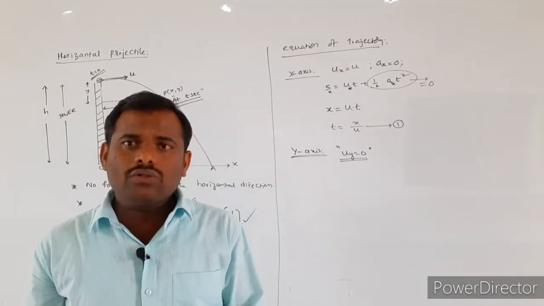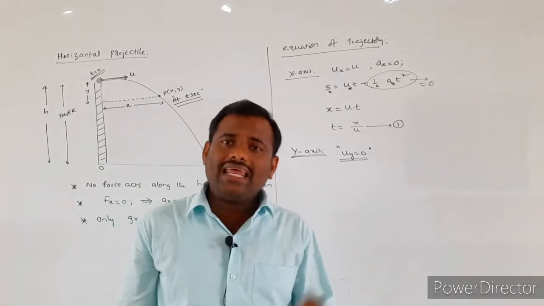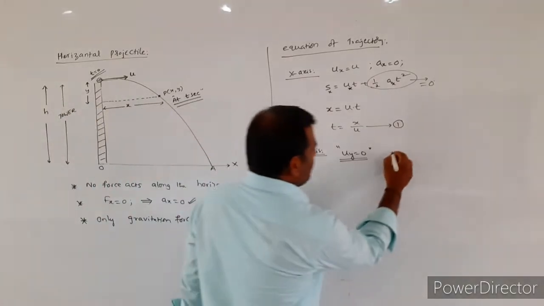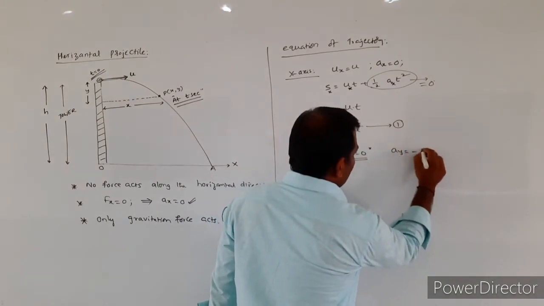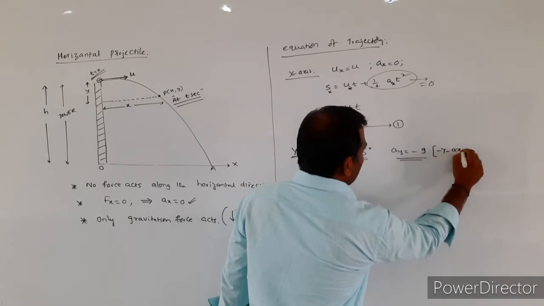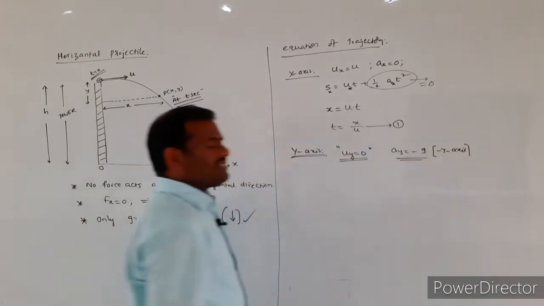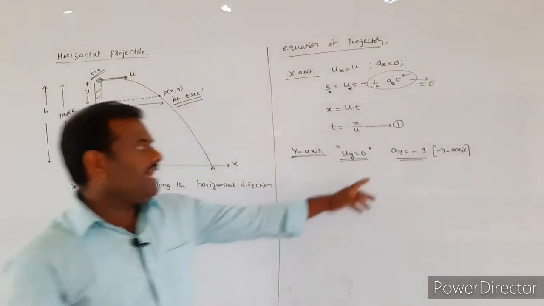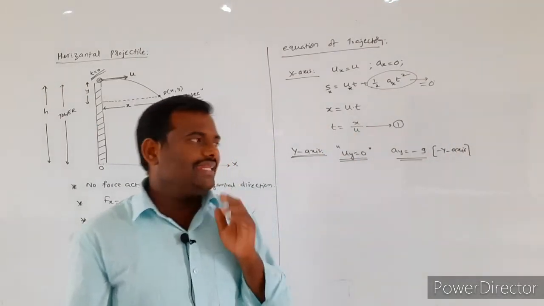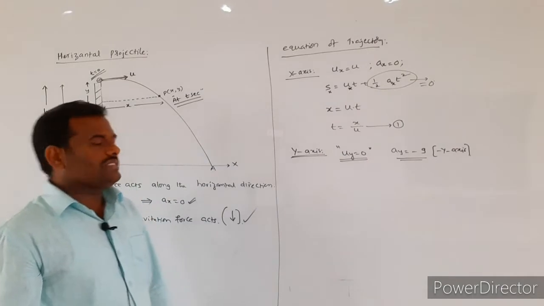For that we have to compulsorily mention their direction. So here acceleration due to gravity will be acting along the negative y-axis. That's why I am writing that ay is equal to minus g. One more term we have to see from the diagram.